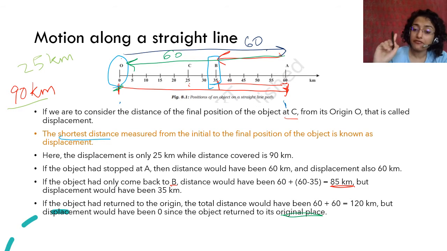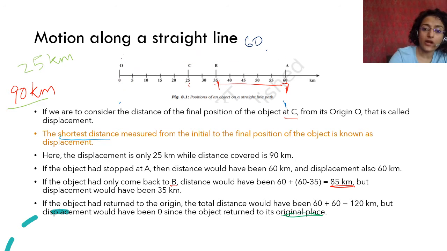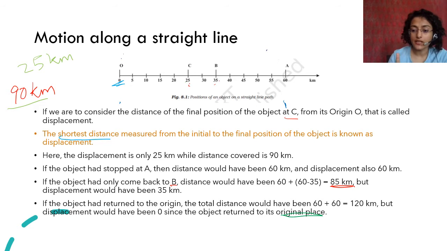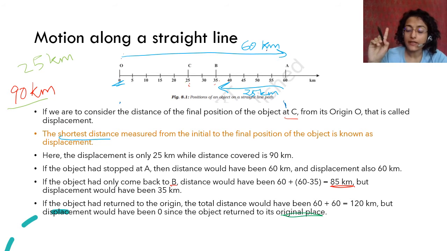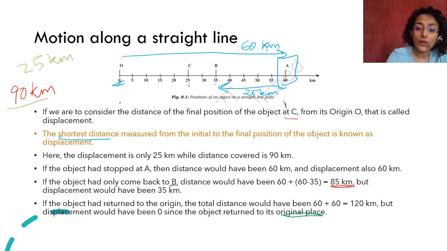Now I'll give you another aspect of this. Consider that it went from O to A, 60 kilometers, and it came back to B, this is 25 kilometers. Now look at the displacement of the object from A. The displacement is 25 kilometers.